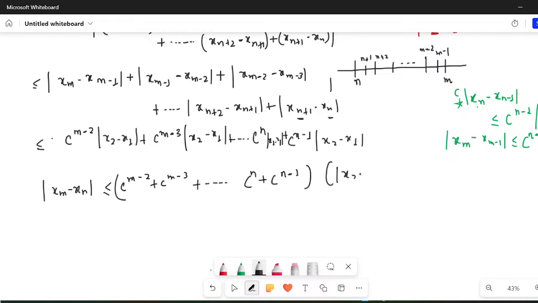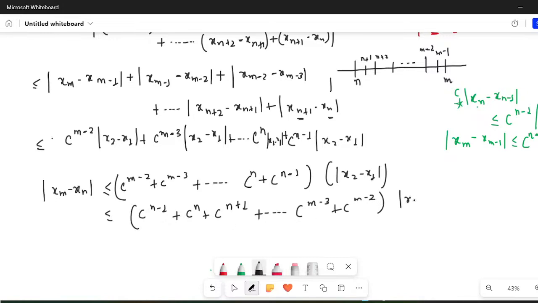Obviously in the exam you don't have to derive all these things, you have to remember this result, because otherwise if you do all these things in the exam, then the exam is gone. Okay, so now you think about this. Because addition is commutative, I can write c raised to power n minus 1, then c raised to power n, then c raised to power n plus 1, and so on up to c raised to power m minus 3 plus c raised to power m minus 2, and then you can write |x2 minus x1|.